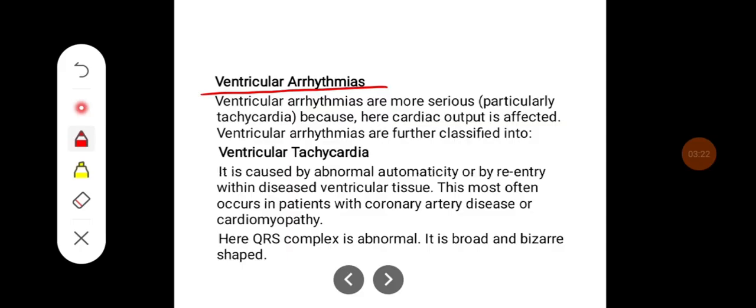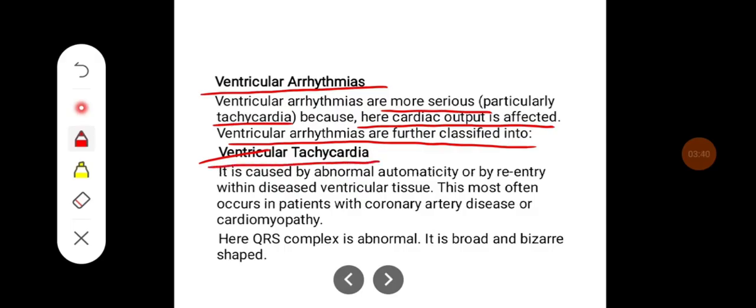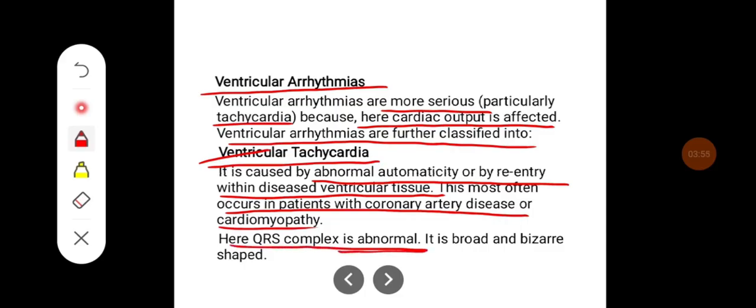Ventricular arrhythmias. Ventricular arrhythmias are more serious, particularly ventricular tachycardia, because here the cardiac output is affected. The ventricular arrhythmias are further classified into ventricular tachycardia, ventricular flutter, and ventricular fibrillation. Ventricular tachycardia is caused by abnormal automaticity or by re-entry within diseased ventricular tissue. This most often occurs in patients with coronary artery disease or cardiomyopathy. Here, the QRS complex is abnormal. It is broad and bizarre shaped.